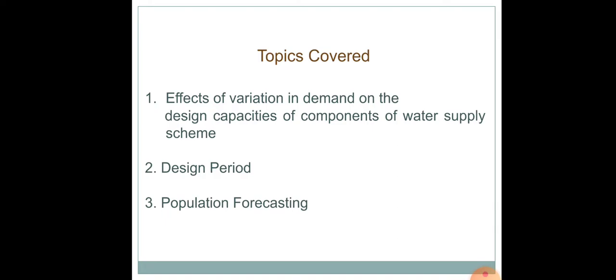Also we saw that there are various fluctuations in demand, and we discussed the seasonal variation, daily variation, and the hourly variation. Seasonal variation is nothing but a variation in the demand due to change in the seasons. For example, the demand will peak during the summer because there is every chance for a breakout of a fire, especially. This is one example which I am giving you. During summer there may be a chance of breakout of a fire, so that will increase the demand. There may be other reasons due to which the variations occur due to change in the seasons.